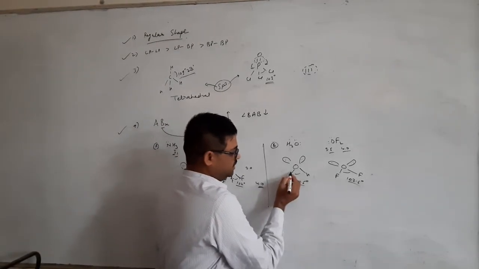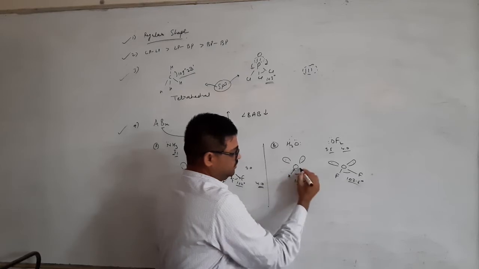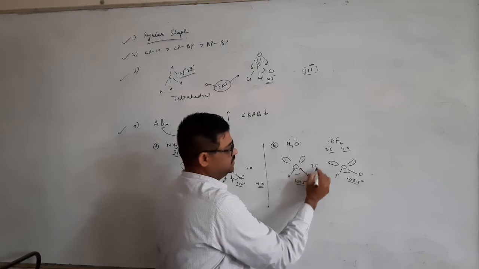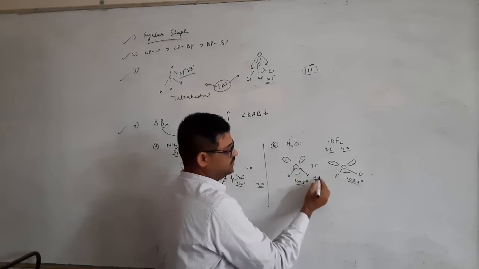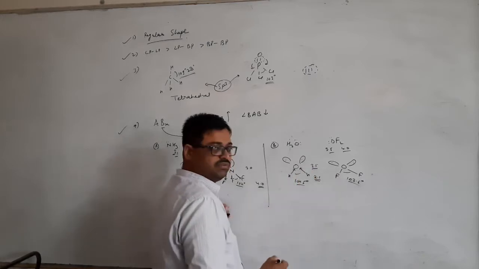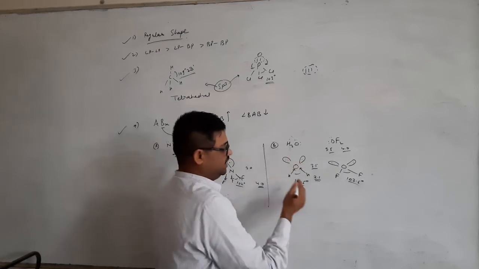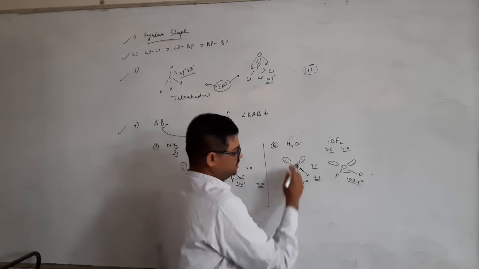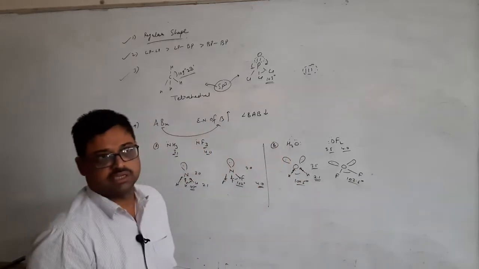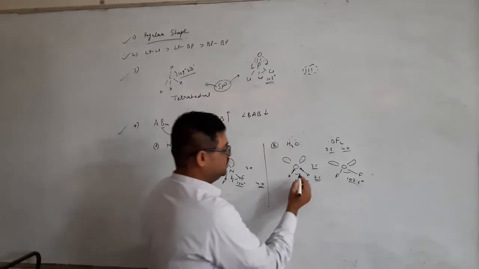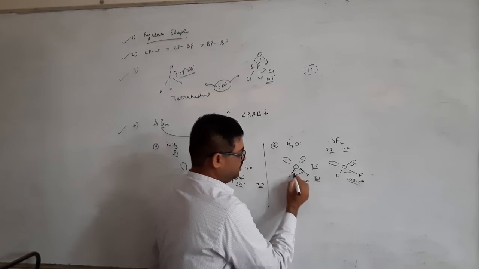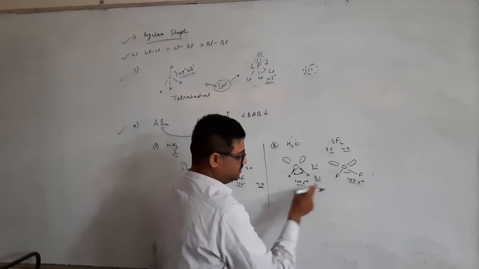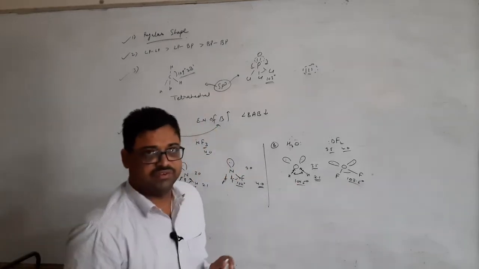Again, these bond pair electrons are shifted towards oxygen because oxygen is more electronegative as compared to hydrogen. Hydrogen has 2.1, whereas oxygen has 3.5 electronegativity. So it will attract the bonded electrons towards itself. So these electrons shift towards oxygen, so they will feel more repulsion. Then they will repel each other.